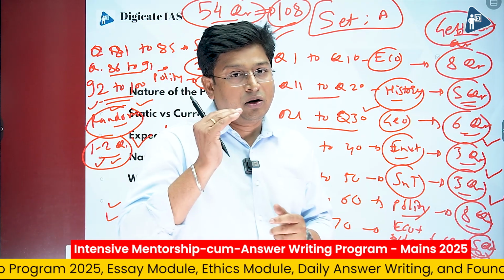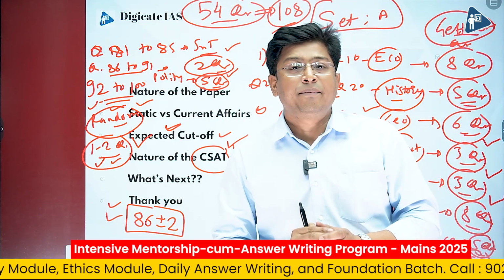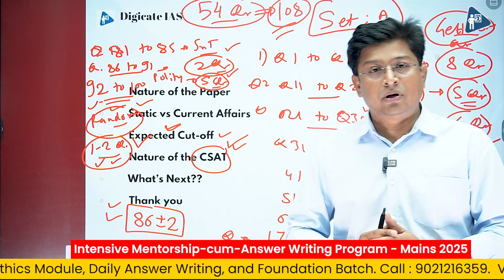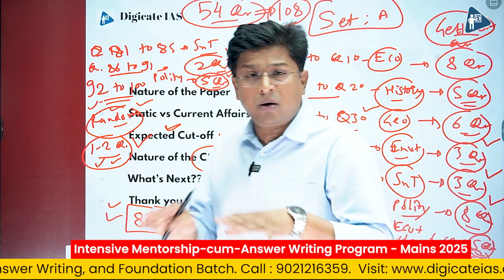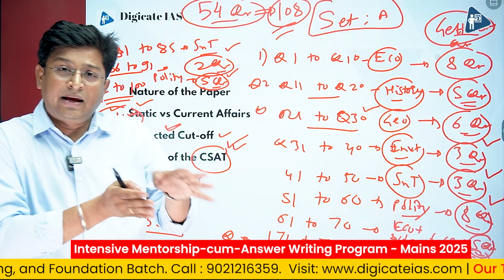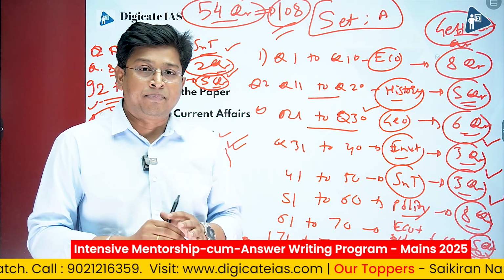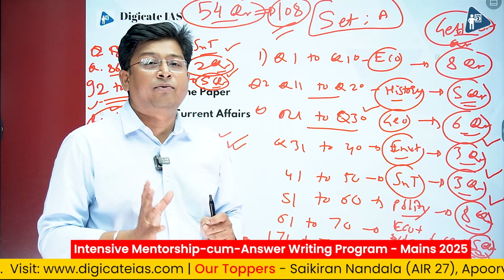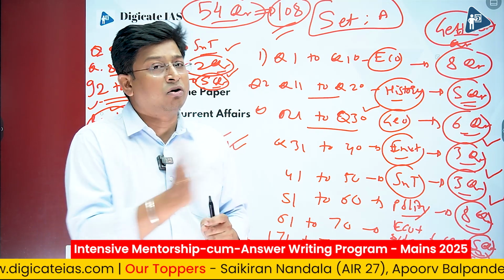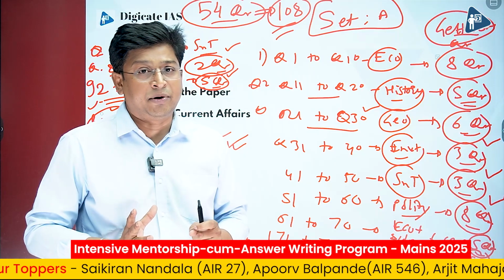If your score is around 90, you must start preparing for the mains examination, all right. Do not be in a limbo or a dilemma about whether you will clear or not, because this is only going to kill your time. And if you do not work for the next 1 month and only wait for the results, then again you will be thrown out of the competition. There will be no use of it even if you clear the prelims examination, all right.